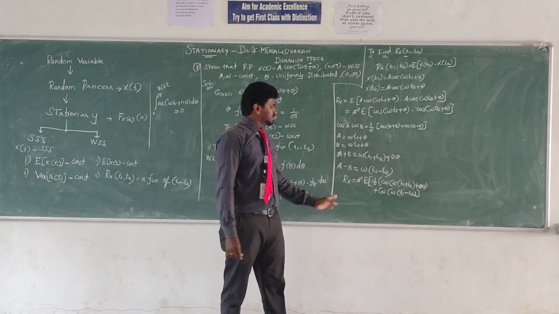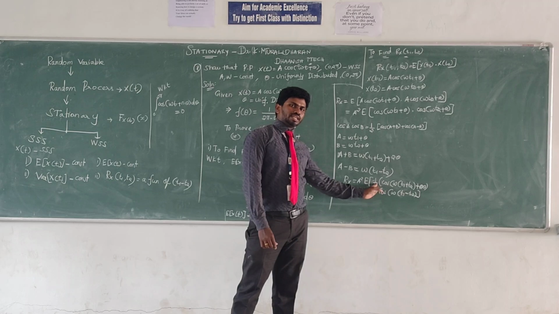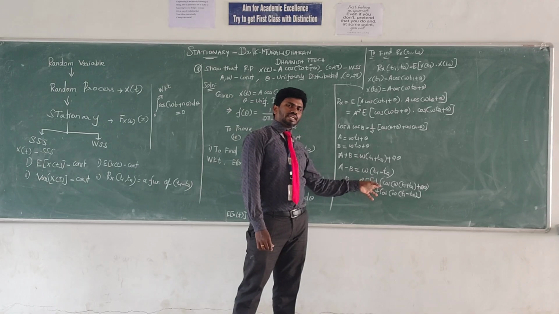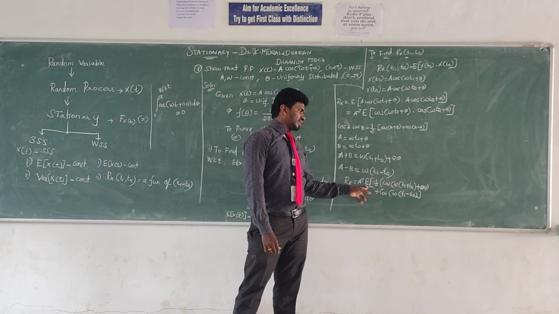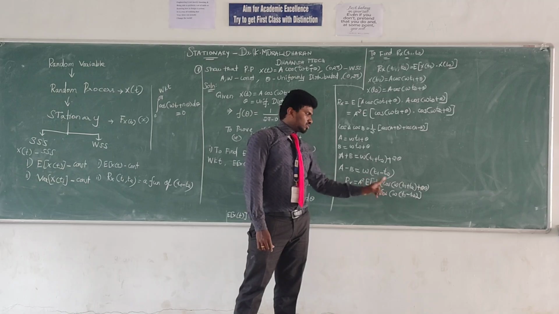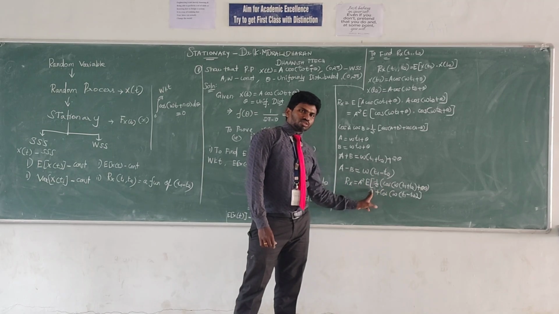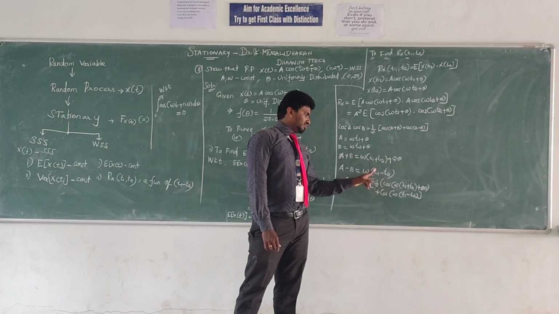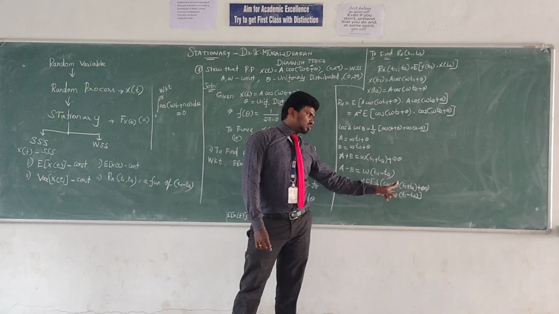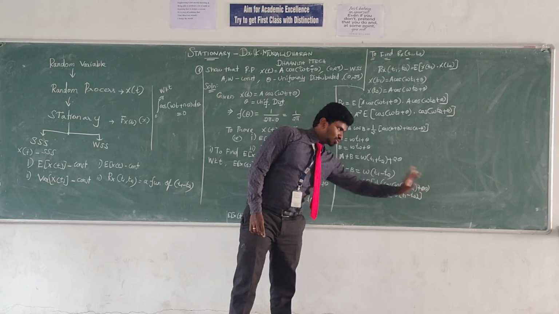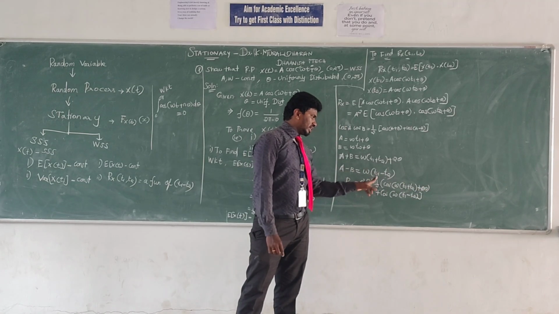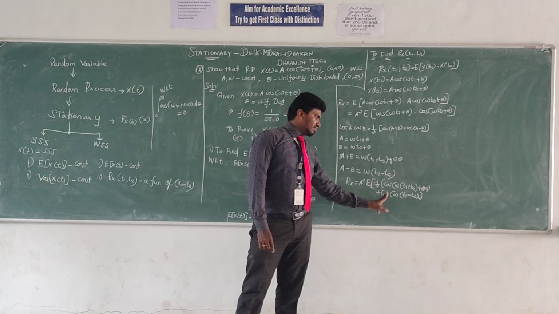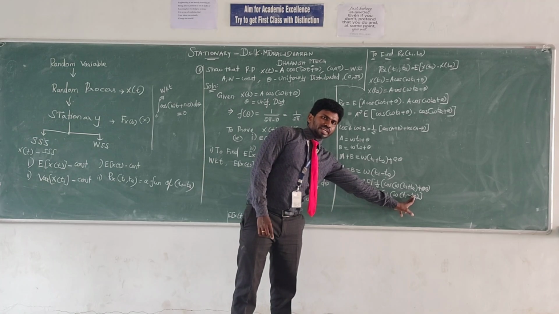Next we take out the 1 by 2 with a square, so a square by 2 into the expected mean of the first term and second term. Splitting both terms, we get a square by 2 into the expected mean of cos omega t1 plus t2 plus 2 theta, and the second term a square by 2 into the expected mean of cos of omega into t1 minus t2.